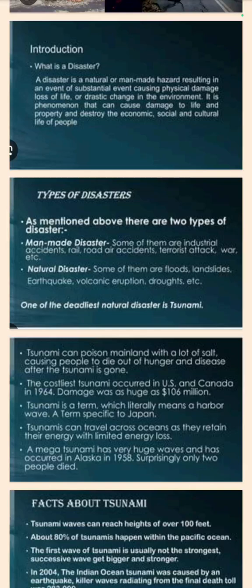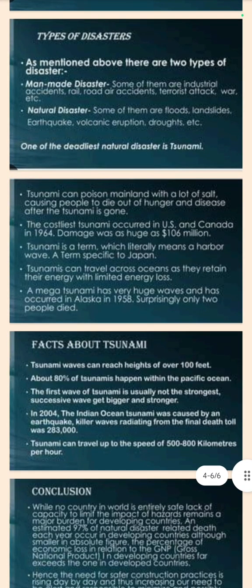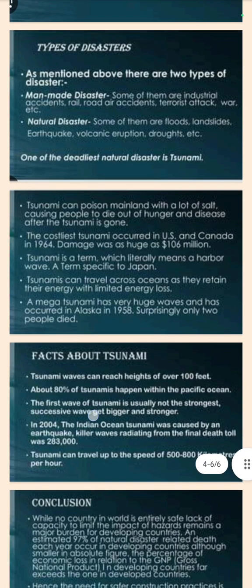One of the deadliest natural disasters is tsunami. Tsunami can poison mainland with a lot of salt, causing people to die out of hunger and disease after the tsunami is gone. The costliest tsunami occurred in US and Canada in 1964. Damage was as huge as $106 million. Tsunami is a term which literally means a harbor wave, a term specific to Japan.